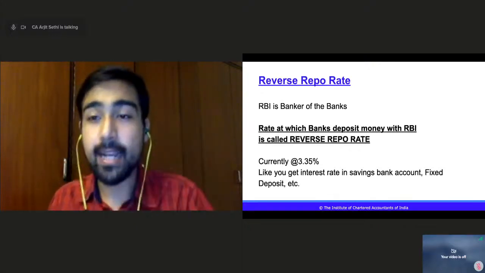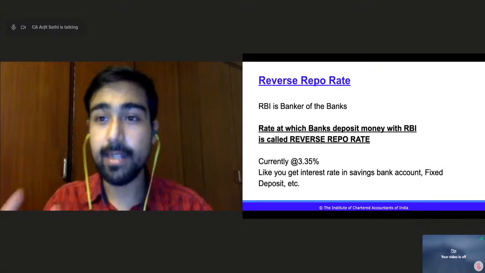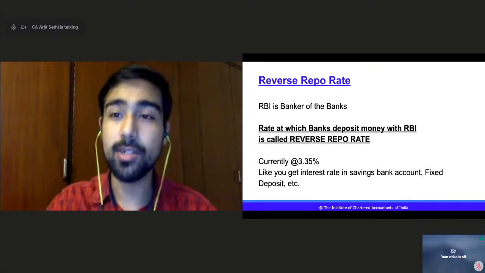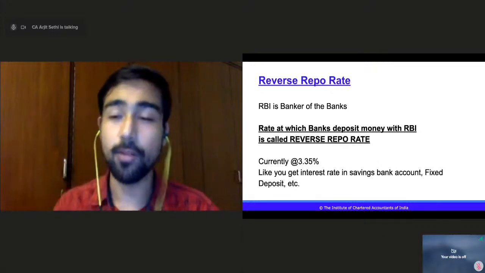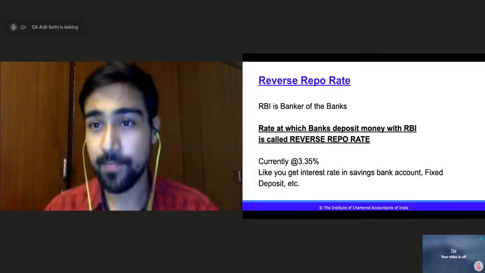Now, when you go and take a loan from ICICI, they tell you that the loan interest rate is, let's suppose, 12%, right? So this is repo rate. The rate at which banks borrow from the RBI is repo rate, right?